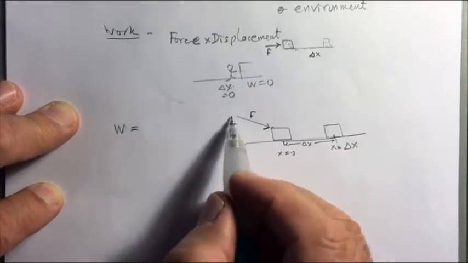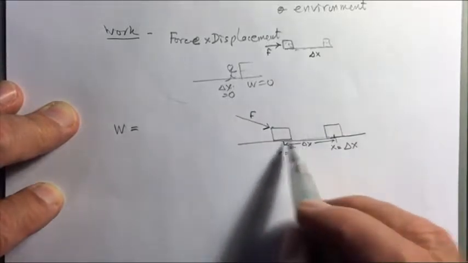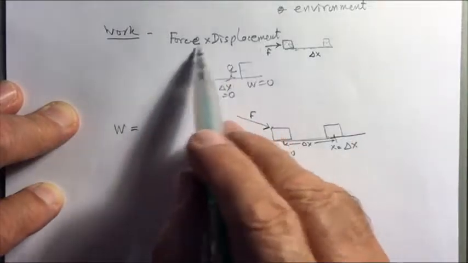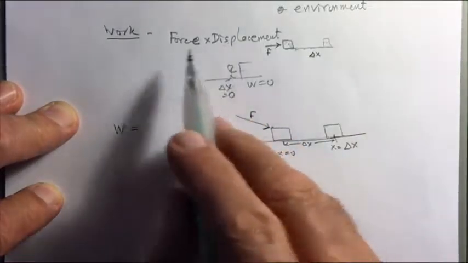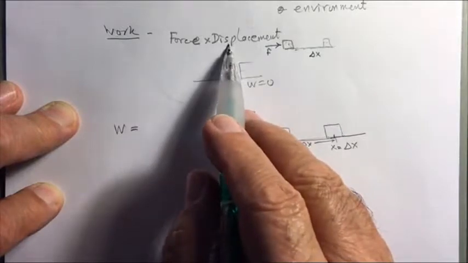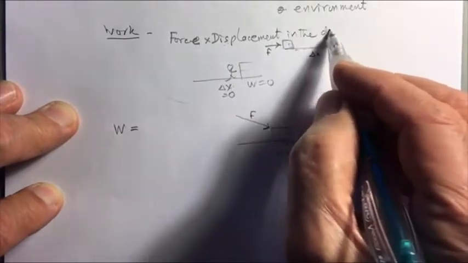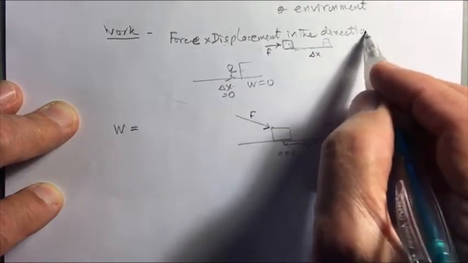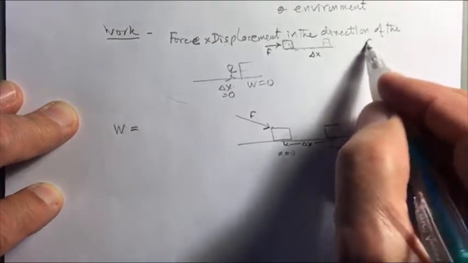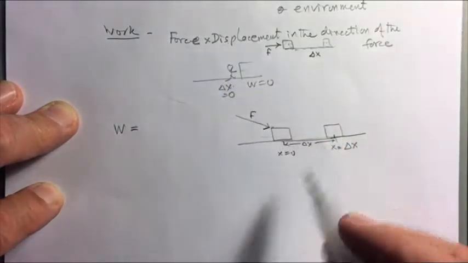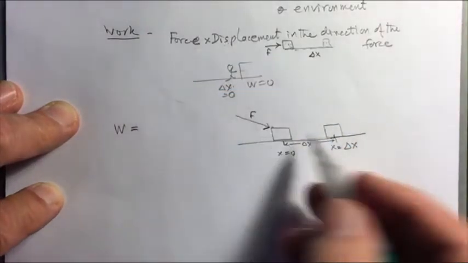But the force is acting in this direction and the displacement is in this direction. One of the things we need to add here is that it's the force times the displacement in the direction of the force. So both the force and the displacement must be in the same direction, which they are not.